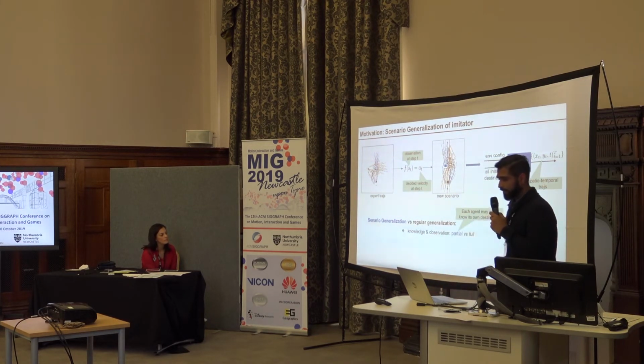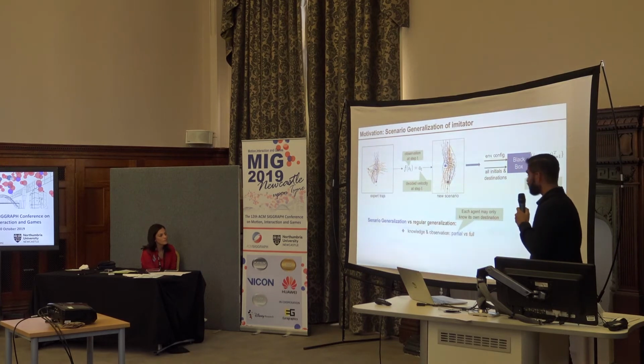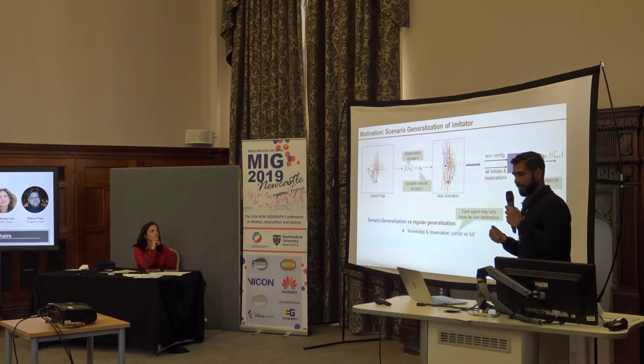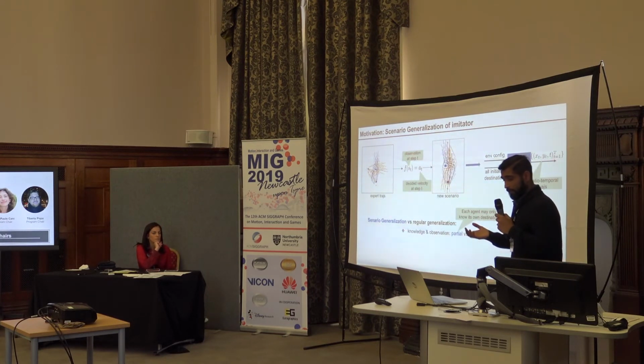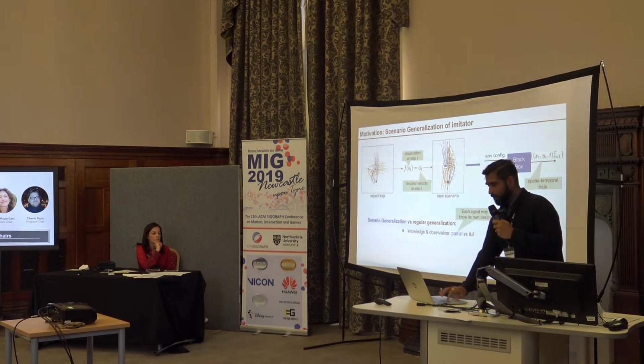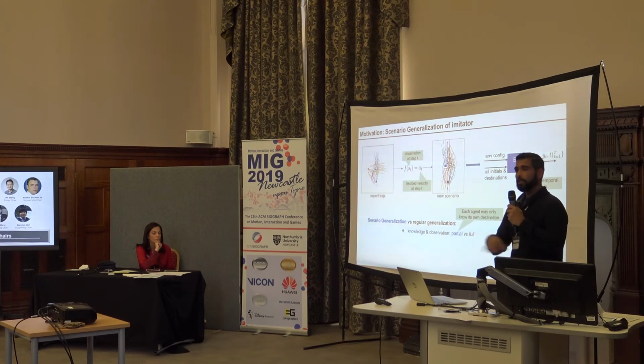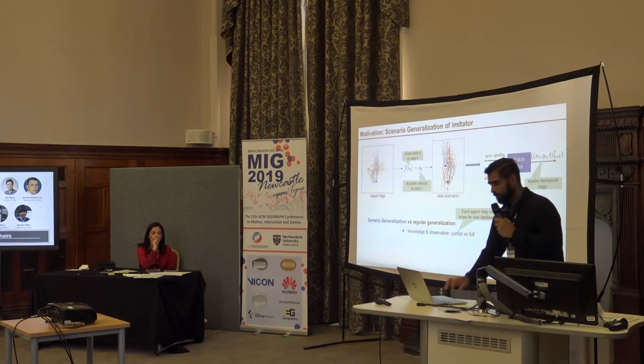The first is that in regular generalization, the model has full information of the environment. They have every obstacle and the start and end position of every agent. But in scenario generalization, the information is only for the neighborhood. Every agent is autonomous and has its own knowledge, or maybe knowledge of the neighborhood, but nothing more than that. So it differs in that way.